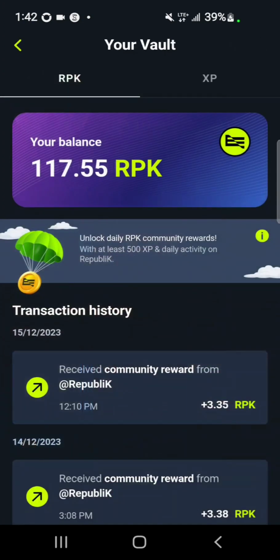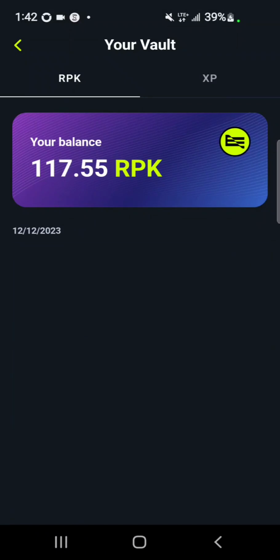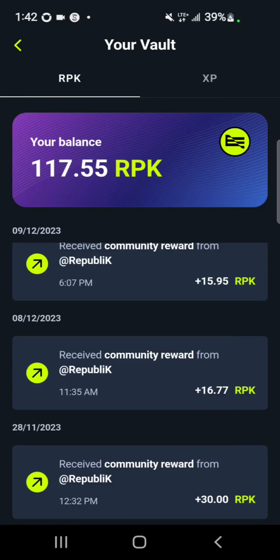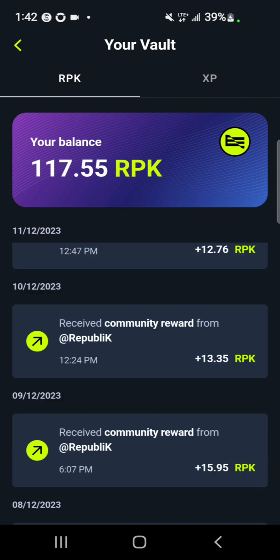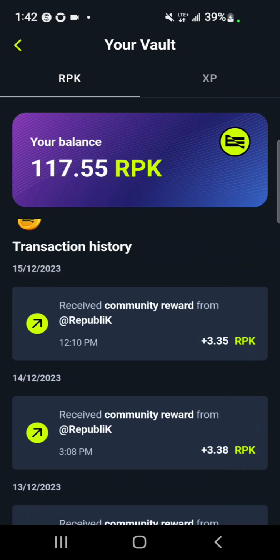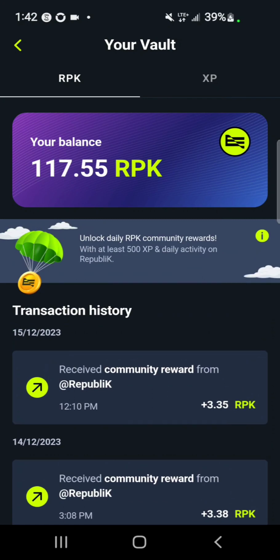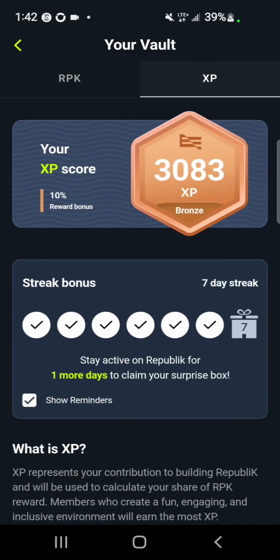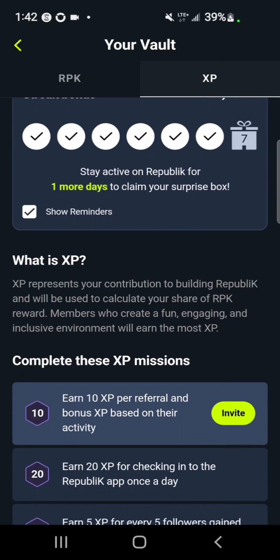When you come to this aspect, you can see my Republik balance, which I earn from daily activities. From the day it launched, I got 30, 16, 15, 13, 12, 11, 3, and 3. And you can see my XP also. So let's dive into the XP aspects.